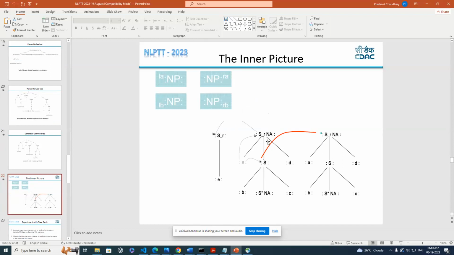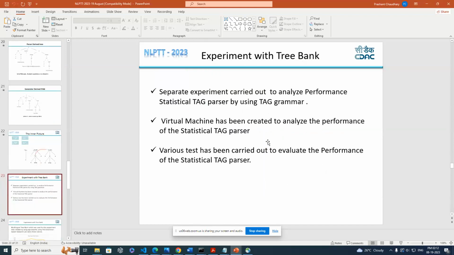We have created our own tree bank. For this experiment we created a virtual machine, and various tests were analyzed using different Indian languages like English-Hindi, English-Marathi, and English-Gujarati.